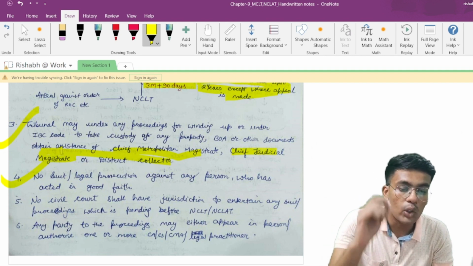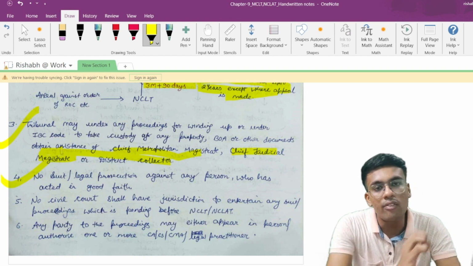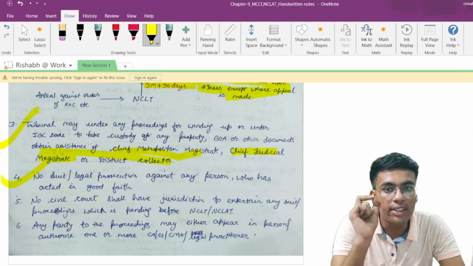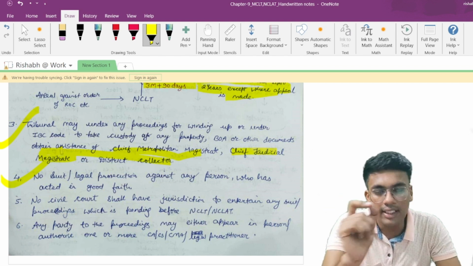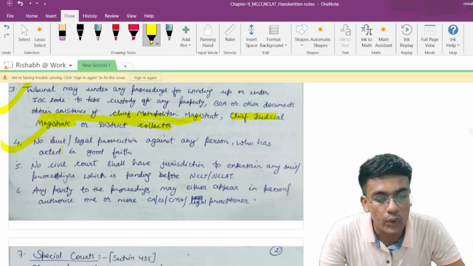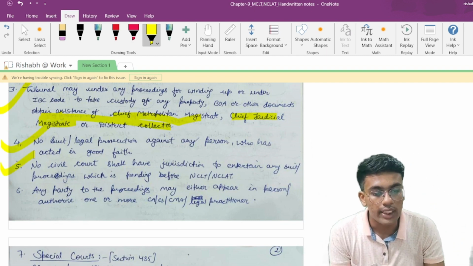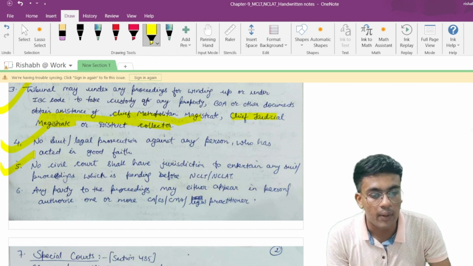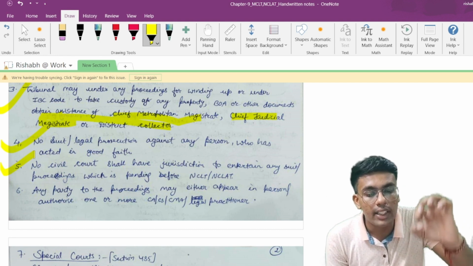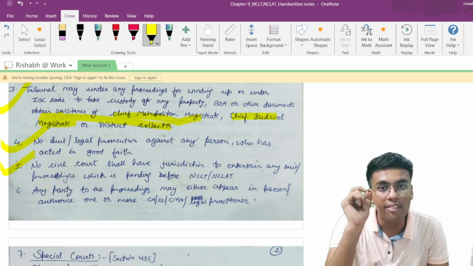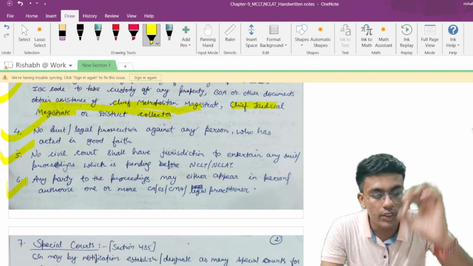Point number 4 talks about no suit or legal prosecution against any person who has acted in good faith. So this line we have learned almost in all the provisions. If somebody has done any act in good faith, then such a person cannot be liable for any kind of suit or legal prosecution. No civil court shall have jurisdiction to entertain any suit or proceedings which is pending before NCLT or NCLAT. That means any kind of prosecution or suit which is pending before NCLT or NCLAT, then no civil court shall have a right to interfere in those kind of prosecutions or proceedings.